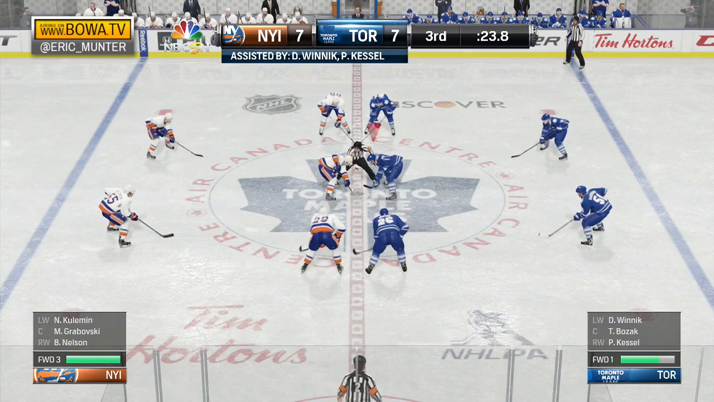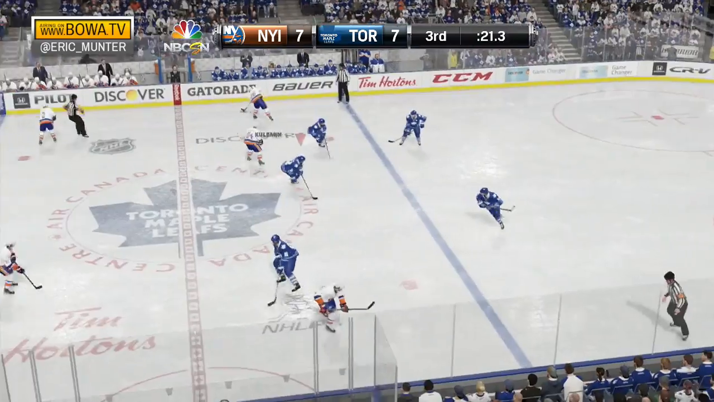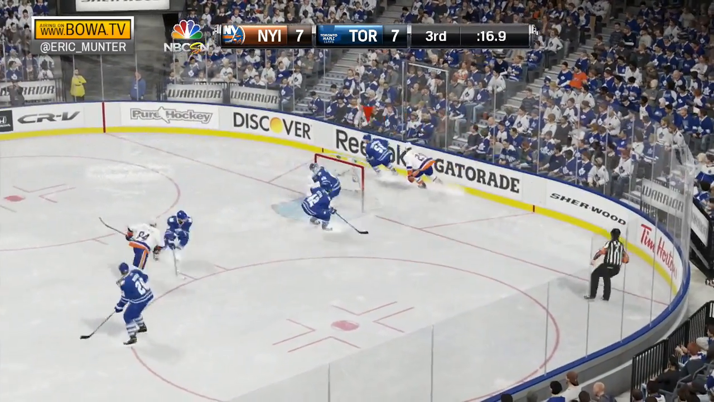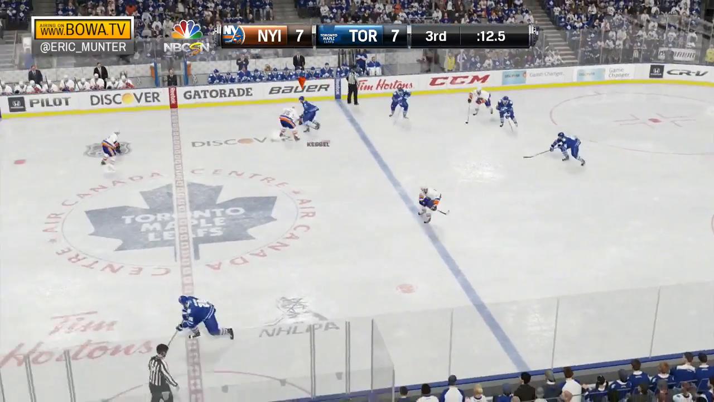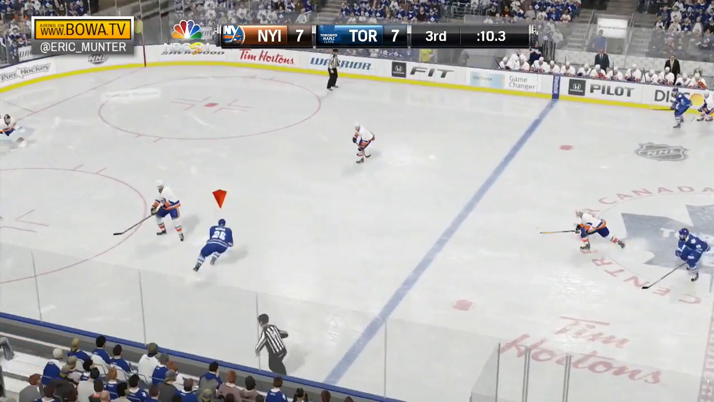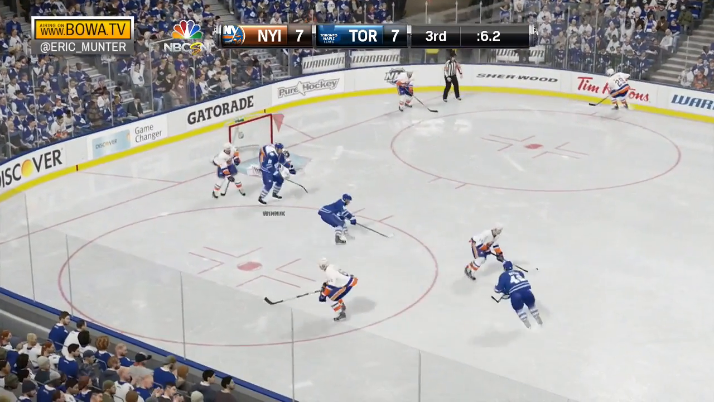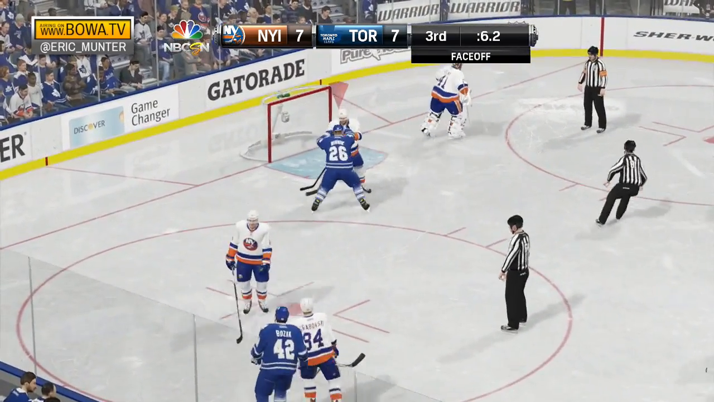Tyler Bozak from Winnick and Kessel. It's 7-7. Scored by number 42. Islanders dump it in. Toronto has the puck with 15 on the clock. Trying to get it out, and they do. Kessel to Winnick. Winnick makes a move. He shoots. Save Halak. And Halak is forced to hold on with 6.2 on the clock.